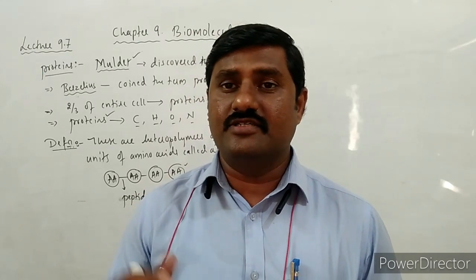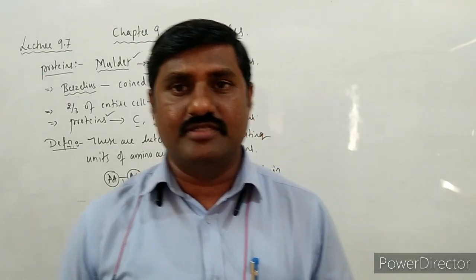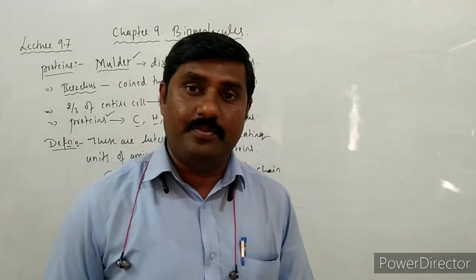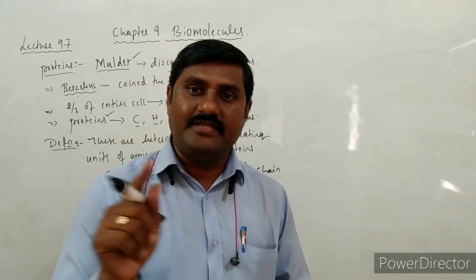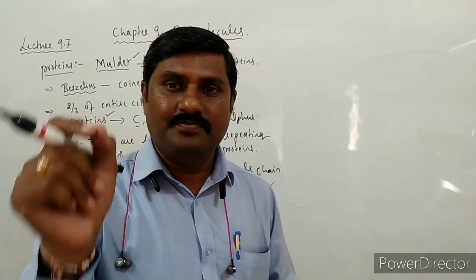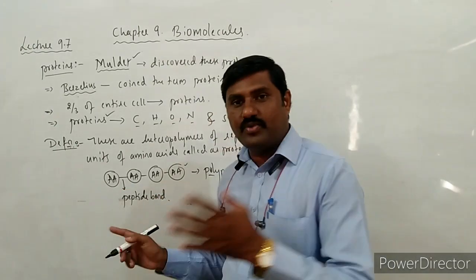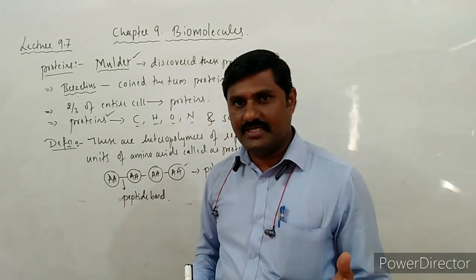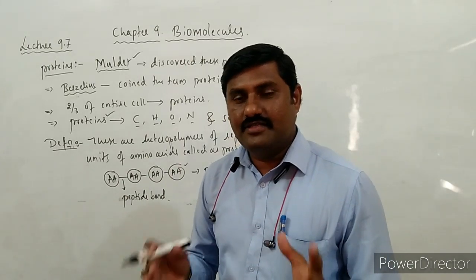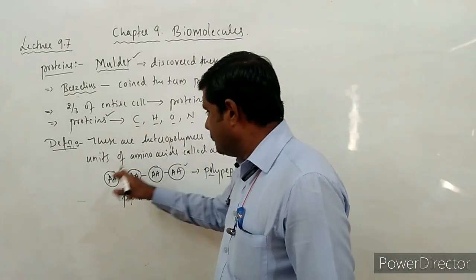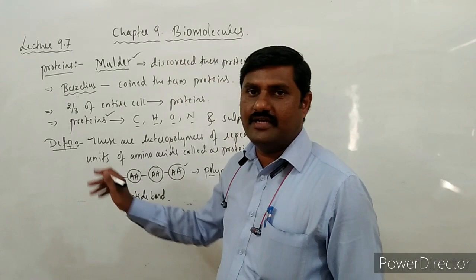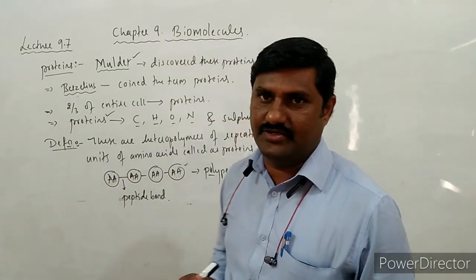Thousands of varieties of proteins are there, made up of different sequences of these amino acids. When the sequence changes, the protein changes, right? This way the proteins are made up of a sequence or chain of amino acids.